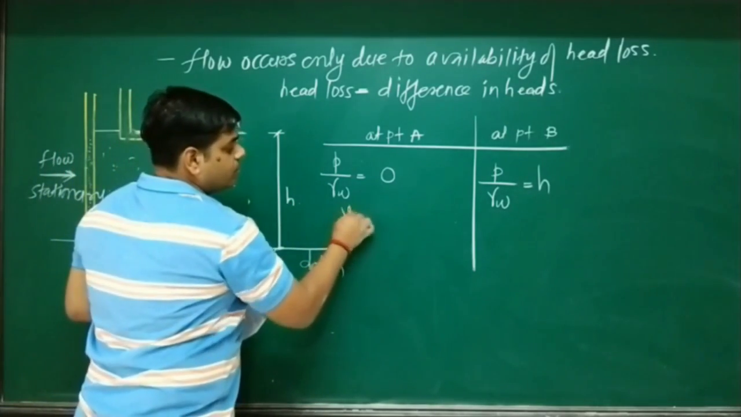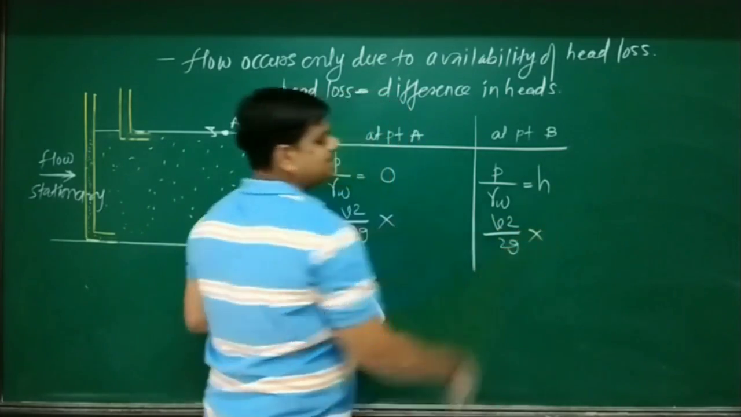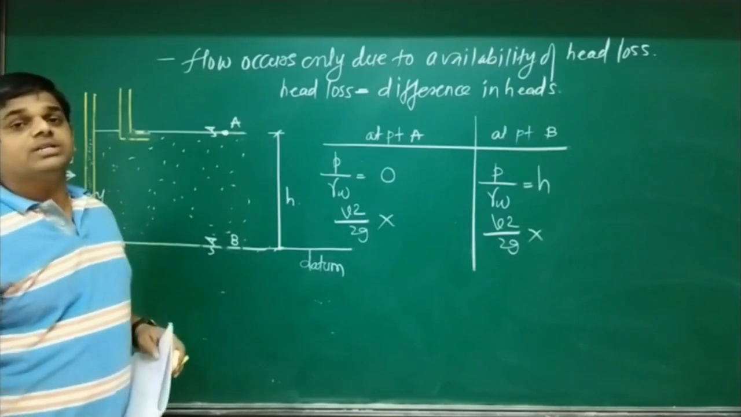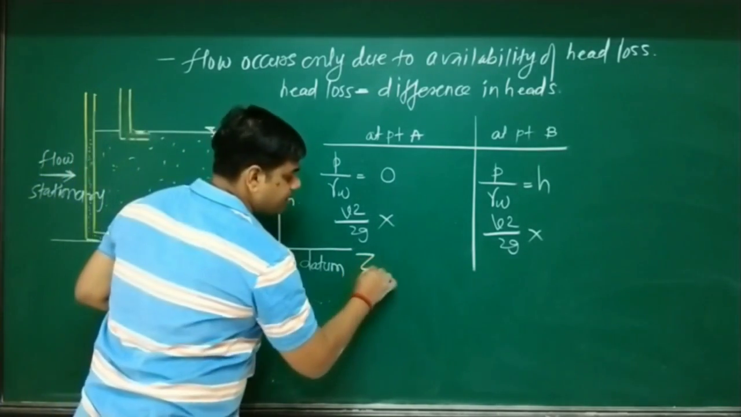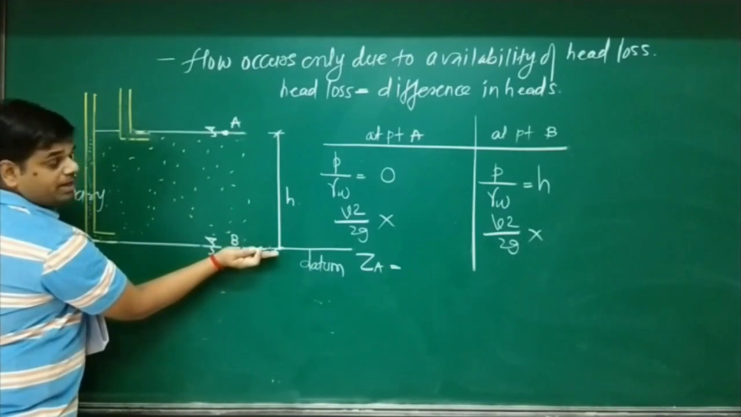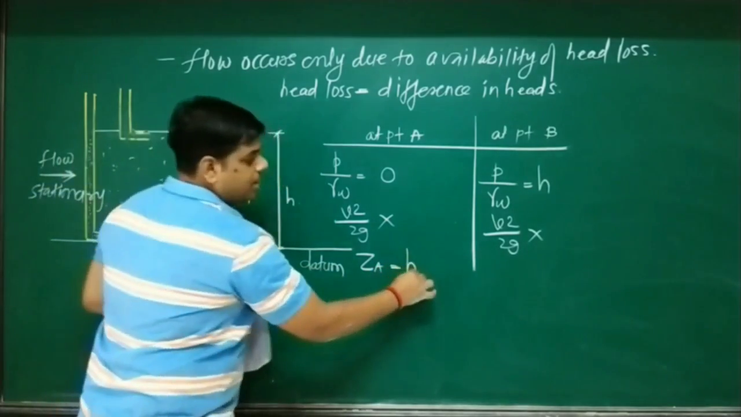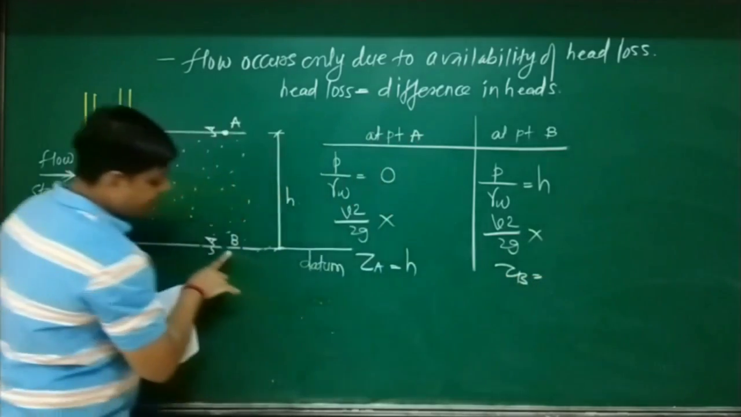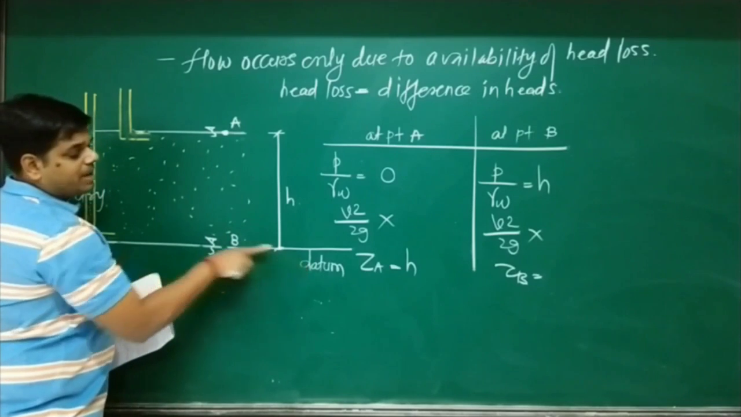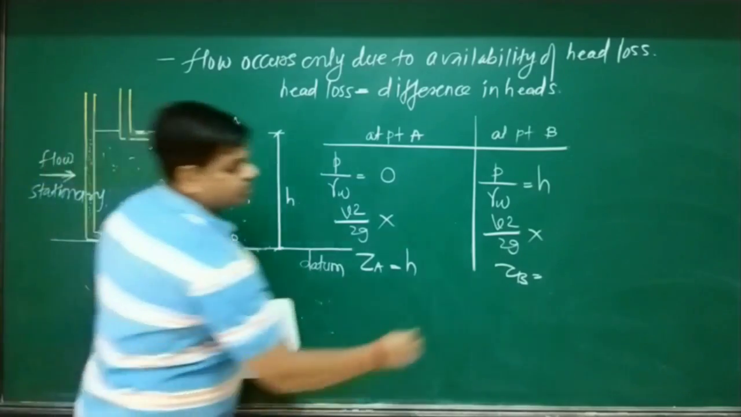Velocity head V square upon 2G is neglected. In soil, V square upon 2G is neglected. We are not going to consider velocity of flow when flow occurs through a soil mass. Now, datum for point A, this is the datum line. What is the position of point A with respect to datum? With respect to datum, the position of point A is H. And what is the position of point B with respect to datum? You can clearly observe that datum and point B are exactly the same, or you can say point B is lying on the datum itself. So ZB equals 0.